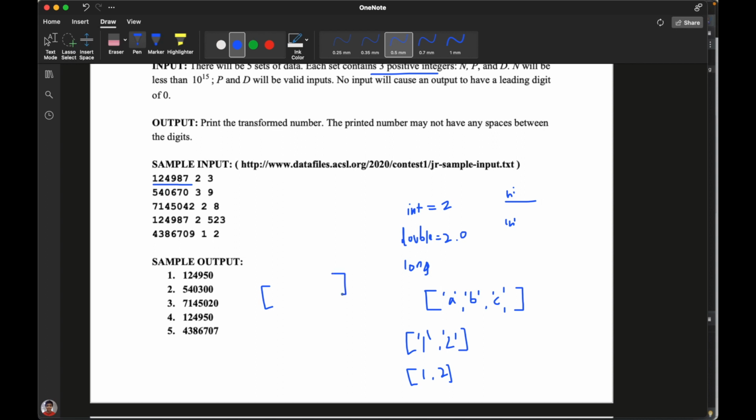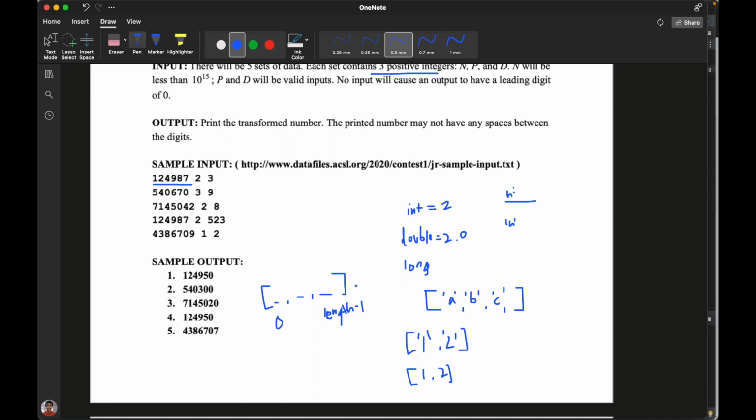Let's just say there's 3 different values here, 1, 2, 3, right? This is the 0th index, and then this is length minus 1, all right? Sorry for my handwriting.